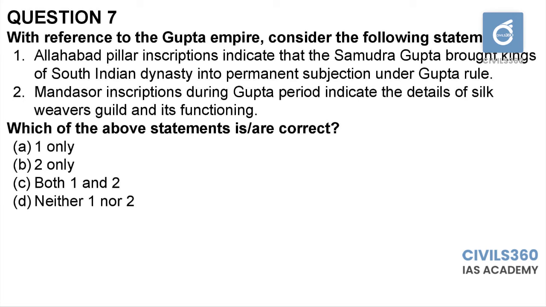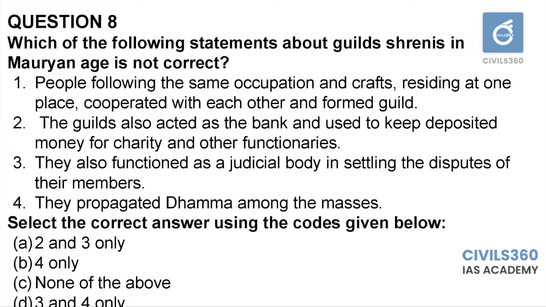So statement 2 is correct, and statement 1 is incorrect because of difference in Gupta's policy towards South Indian rulers. Seventh question, option B. Eighth question, which of the following statements about guild shrenis in Mauryan age is not correct?